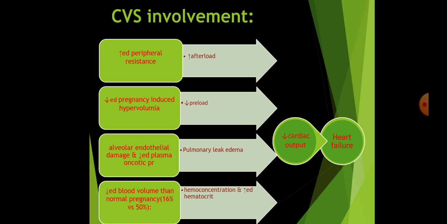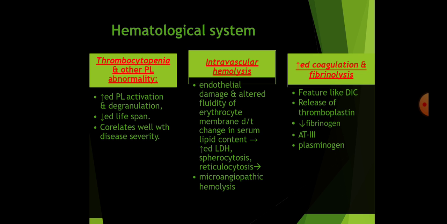In the CVS involvement, there is increased peripheral resistance, decreased pregnancy-induced hypervolemia, endothelial damage and decreased plasma oncotic pressure, decreased blood volume than the normal pregnancy, that is 16% in these patients versus 50% in the normal pregnancy, which leads to decreased cardiac output and heart failure.